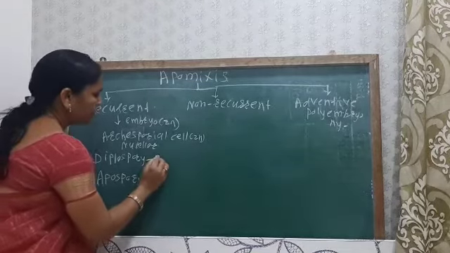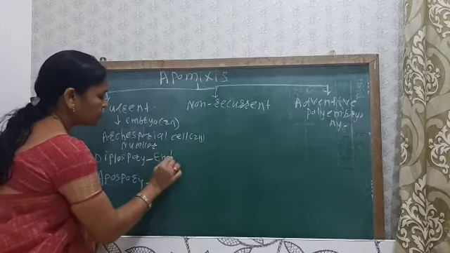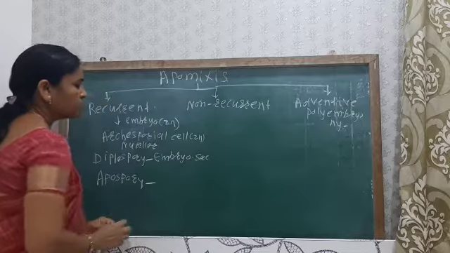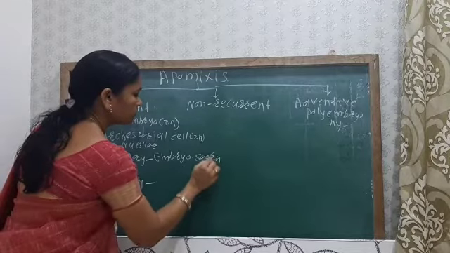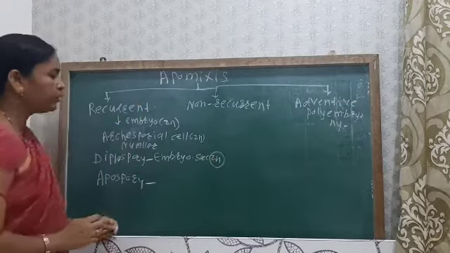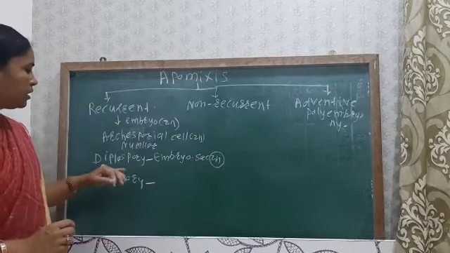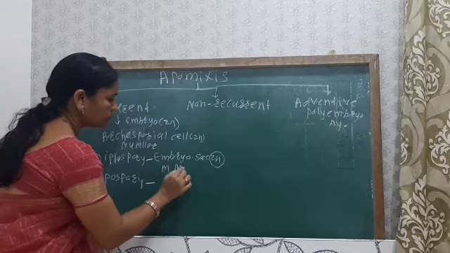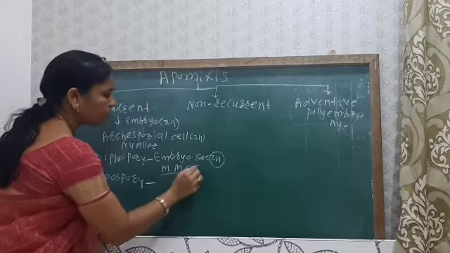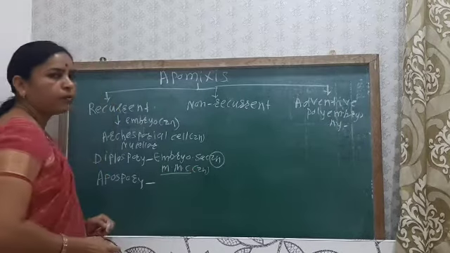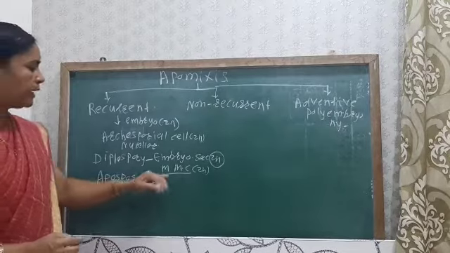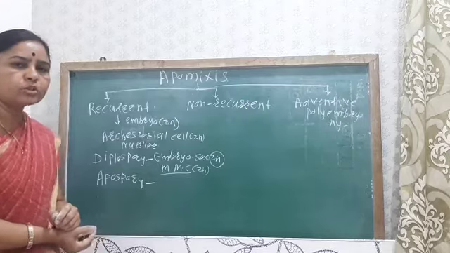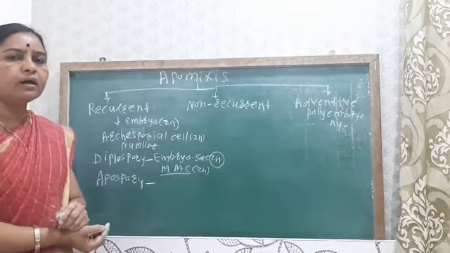Okay, so here the embryo sac is diploid, and this diploid embryo sac is mainly produced from the megaspore mother cell. So this megaspore mother cell is always a diploid.